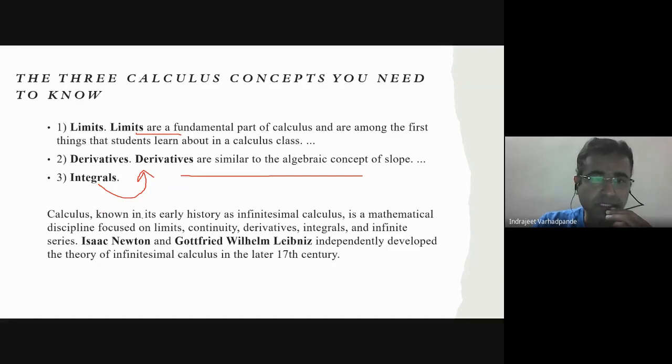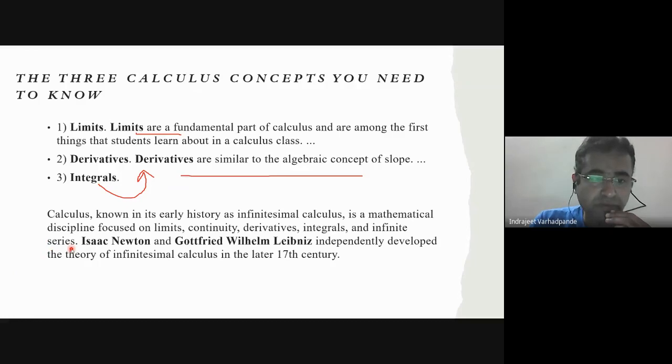So calculus is known in its early history as infinitesimal calculus, which is a mathematical discipline focused on a narrower aspect, I could say. It is mostly focused on limits, continuity, derivatives, integrals, and infinite series.